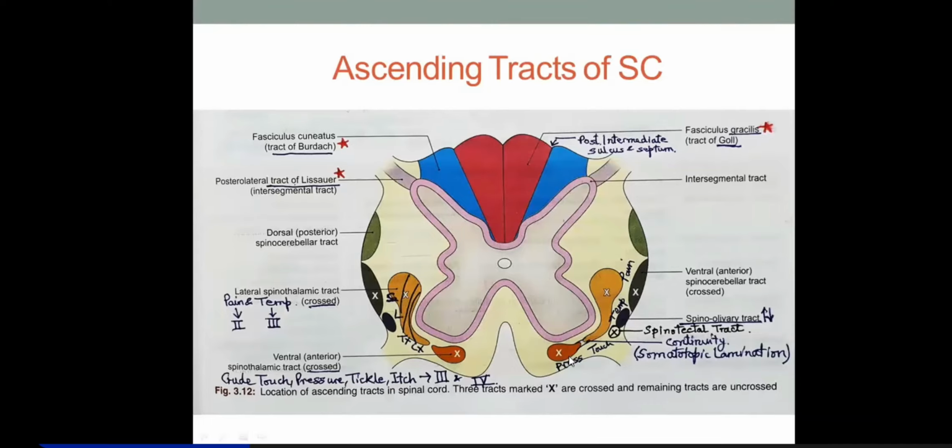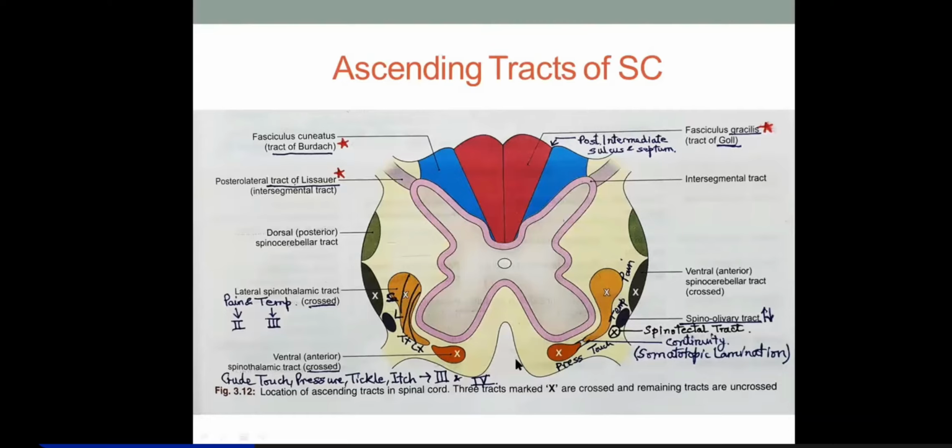And this tract, ventral or you can say anterior and lateral spinothalamic tract, they are not separated, they are in continuity, and they have a somatotopic lamination, right? So the fibers are arranged just as I told you, the motor and sensory homunculus in the primary motor areas and primary sensory areas in the cerebral cortex. There's a representation of the body parts that's called somatotopic lamination.